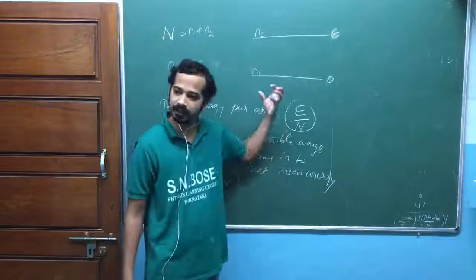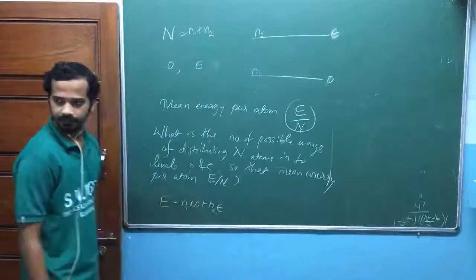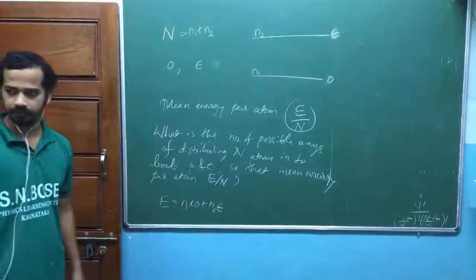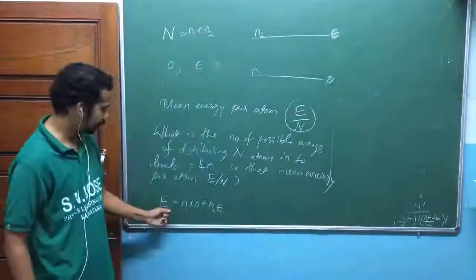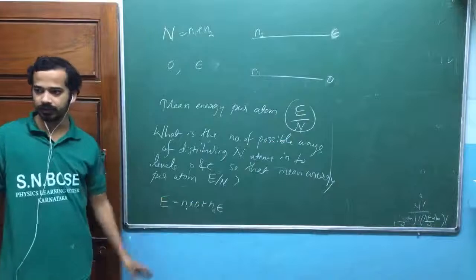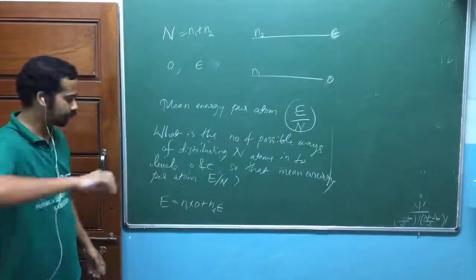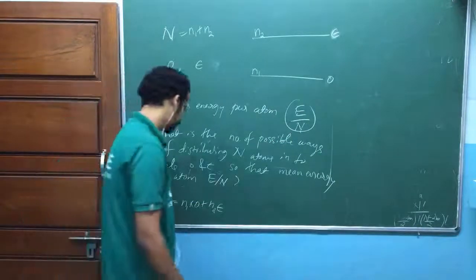What is the mean energy? That is E multiplied with the total number of atoms. He is talking about capital E as the total mean energy. That's what I have applied. Total mean energy is equal to this one. Is that okay? So now look here.